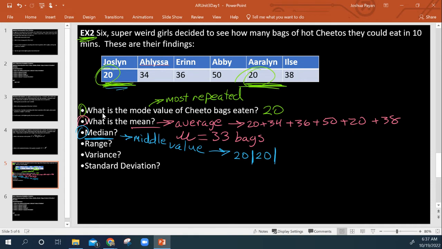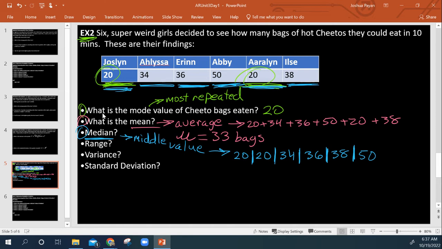The next one up would be 34. The key to doing this is organizing the actual data set. Then we've got 36, then 38, and then 50. Okay, so 1, 2, 3, 4, 5, 6.